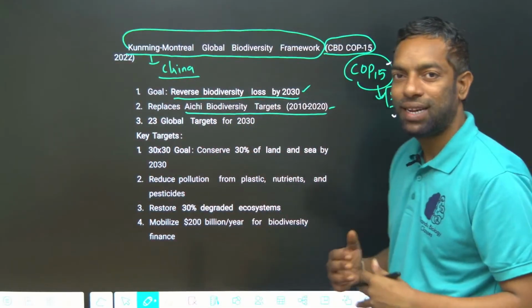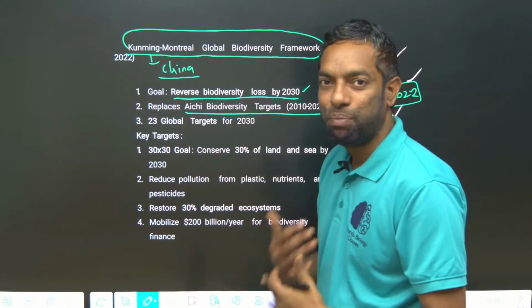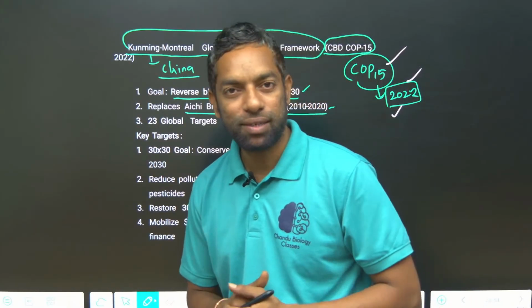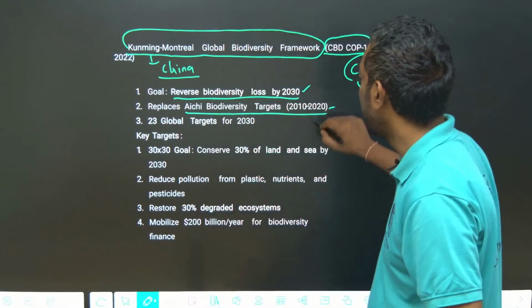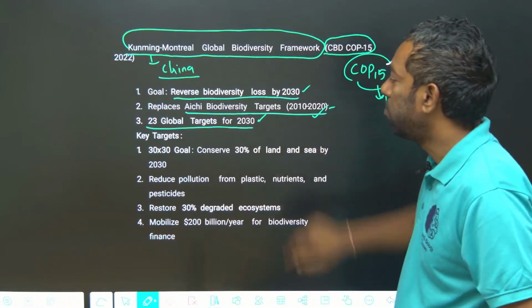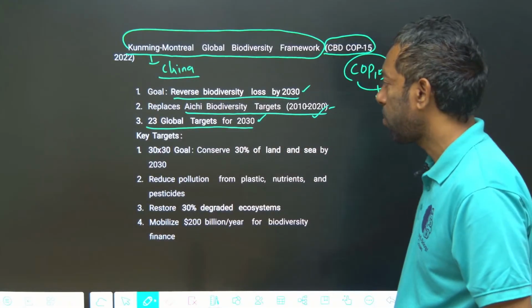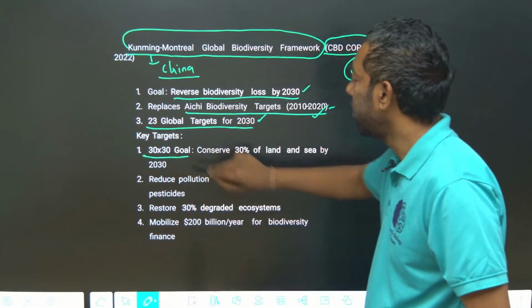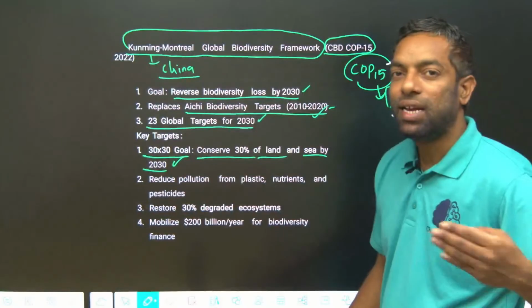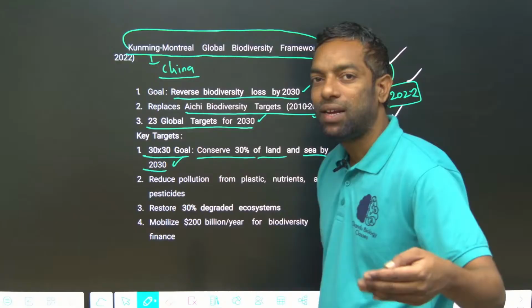Of course, there is alpha biodiversity, beta diversity, and gamma biodiversity, which we are going to discuss further. That is the Aichi targets. There are 23 global targets by 2030. The key target is 30 into 30, which is to conserve 30% of land and sea by 2030.